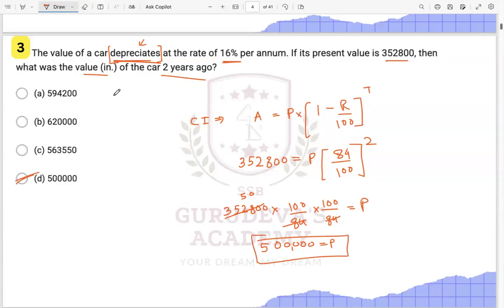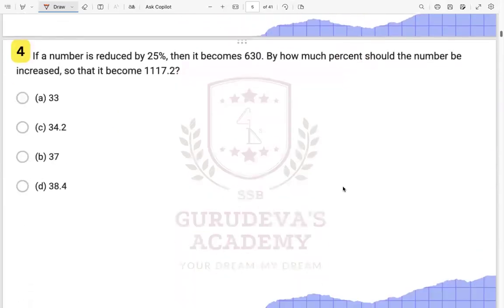Have you all understood this particular one? This is depreciating over here, okay? It is not increasing. That's why we put it over here. That is 84. 16% decrease means what? It will become 84% over here, right? Okay, let us move to the next one.